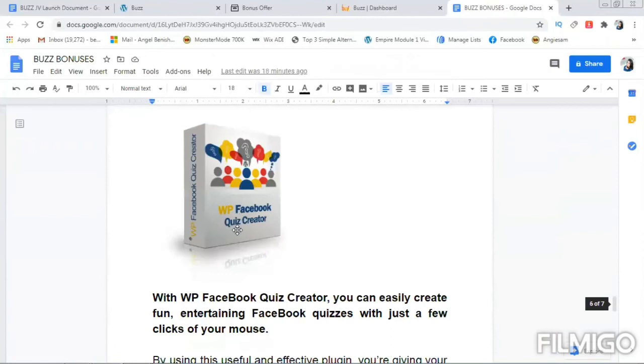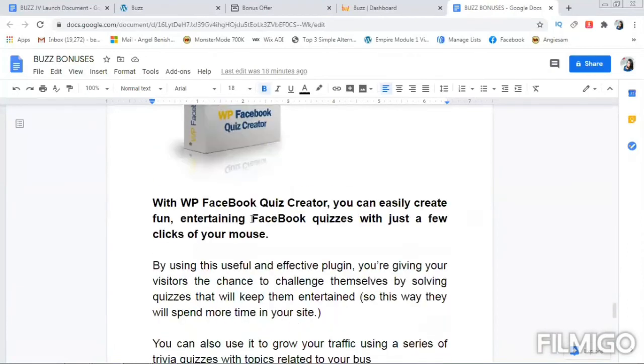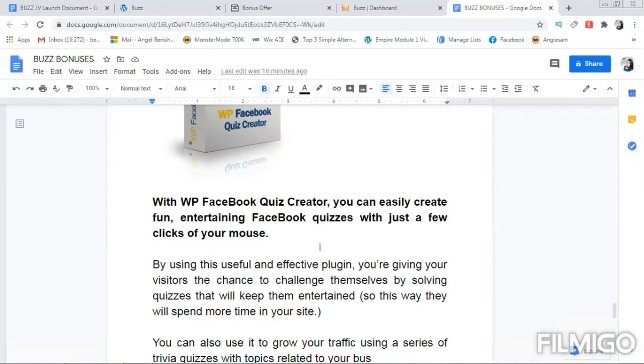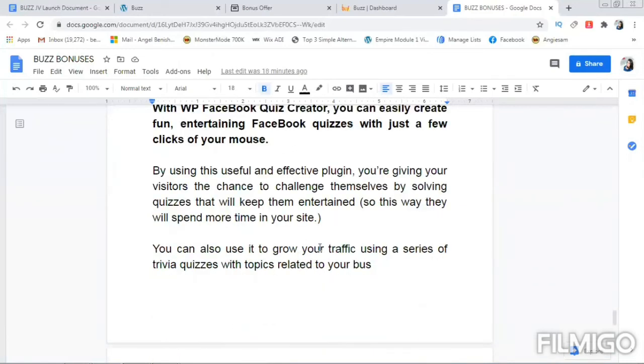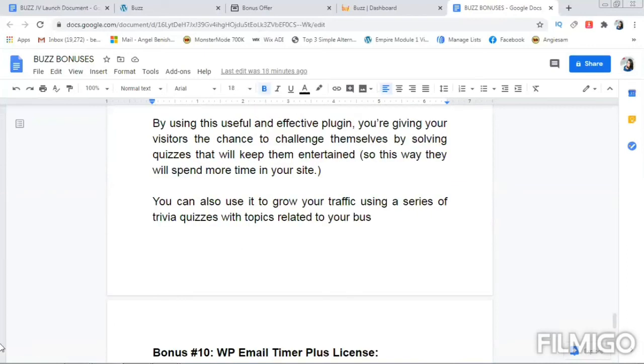And bonus number nine is WP Facebook Quiz Creator, and with WP Facebook Quiz Creator, you can easily create fun, entertaining Facebook quizzes with just a few clicks of your mouse. So this will give your visitors a chance to challenge themselves by solving quizzes that will keep them entertained. So this is the way they'll spend more time on your site. Yeah, you can keep them on your site for a long time by using this